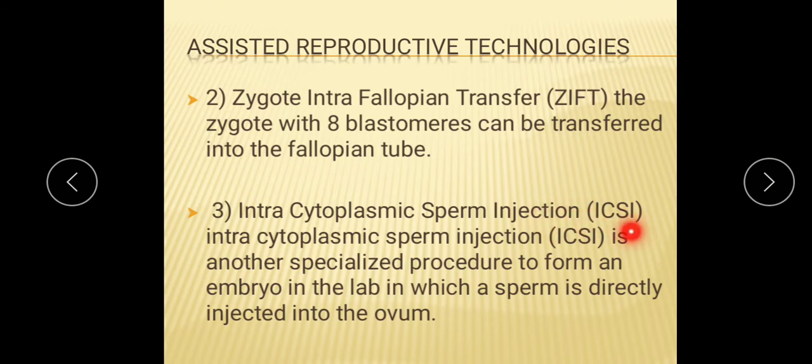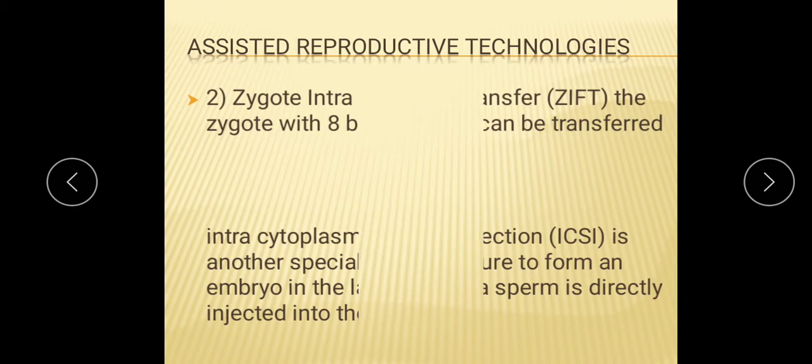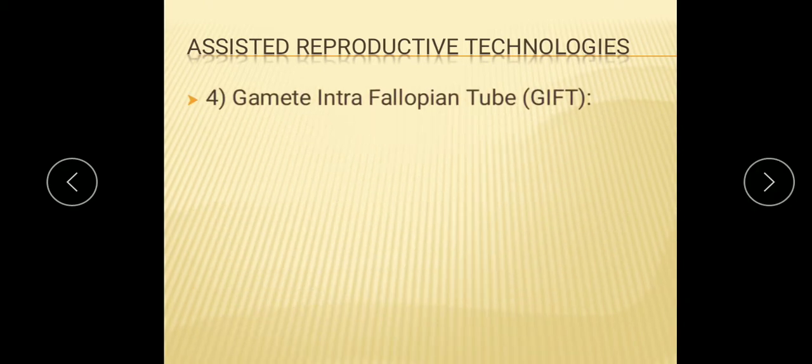Intracytoplasmic sperm injection, that is ICSI. What is done in this technique? Another specialized procedure to form an embryo in the lab, in which a sperm is directly injected into the ovum. So by this, fertilization happens outside of the body. So the sperm is injected into the ovum, that is intracytoplasmic sperm injection. Here a single sperm is injected directly into the egg, and the fertilized egg is then placed in the woman's uterus as in IVF. Then another technique we are going to study, gamete intrafallopian transfer, that is GIFT.